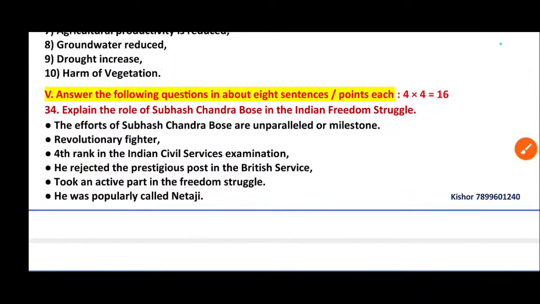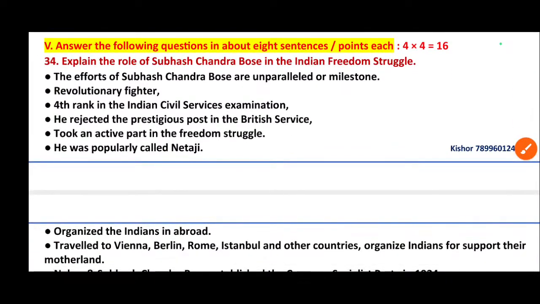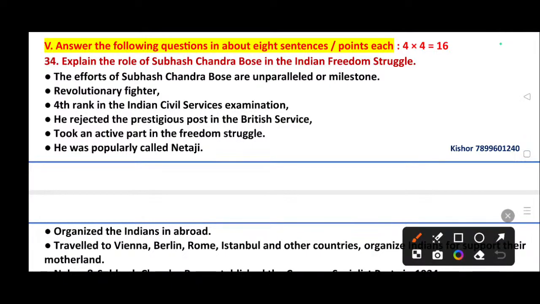Okay, now main question number 5. Answer the following questions in about 8 sentences or points, each carrying 4 marks. Total 4 questions are there for 16 marks. 34th question. Explain the role of Subhash Chandra Bose in the Indian freedom struggle. The efforts of Subhash Chandra Bose are unparalleled, a milestone.